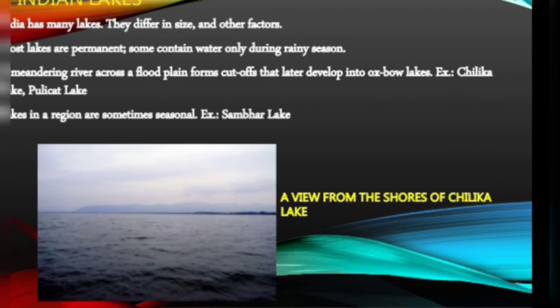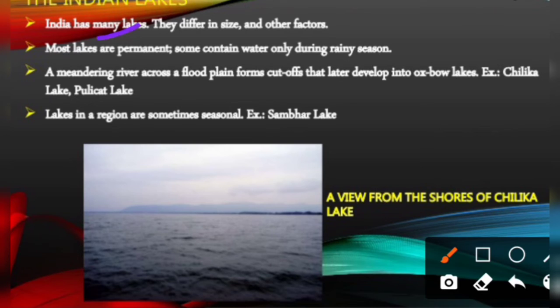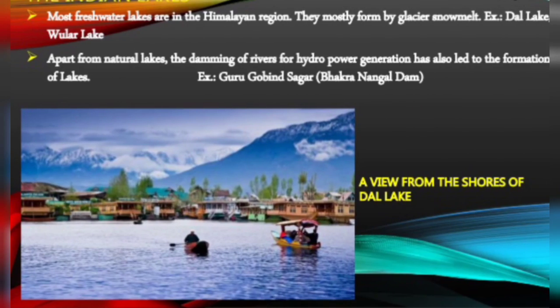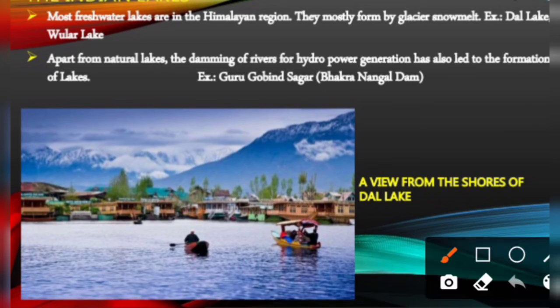Now we discuss India's lakes. India has many lakes. They differ in size and other factors. Most lakes are permanent. Some contain water only during the rainy season, such as Chilka Lake, Pulicat Lake, and Sambar Lake. Most freshwater lakes are in the Himalayan regions, mostly formed by glaciers, like Dal Lake and Wular Lake. Apart from the natural lakes, there are lakes used for hydropower, such as Gobind Sagar, that is, the Bhakra Nangal Dam.